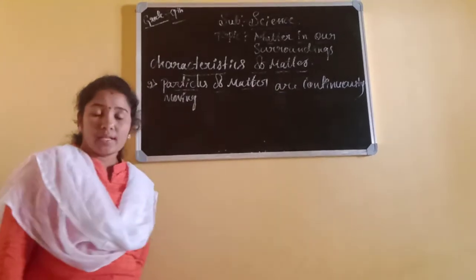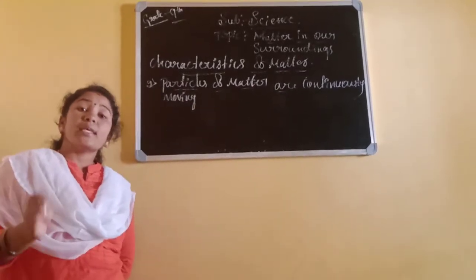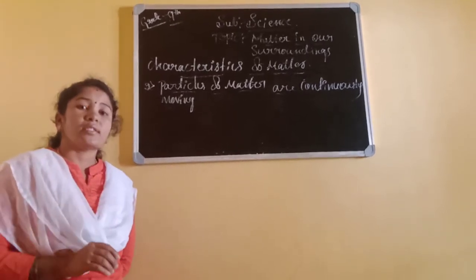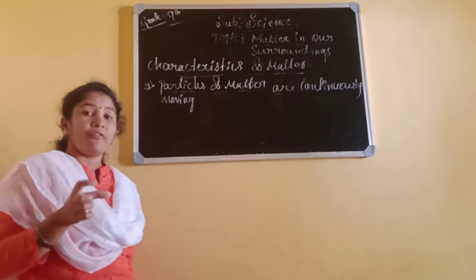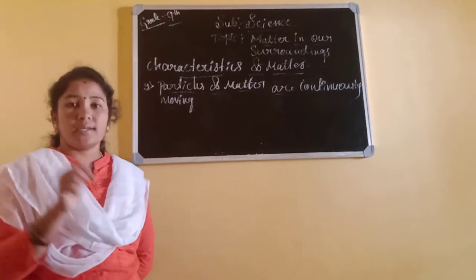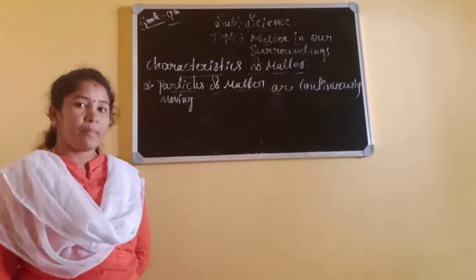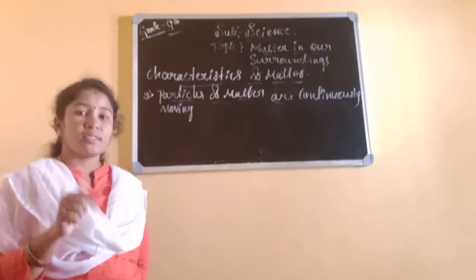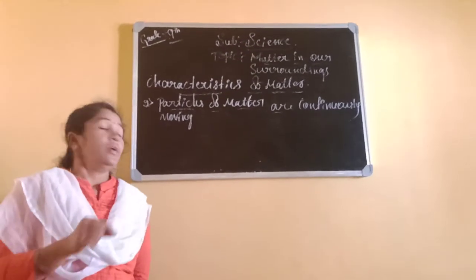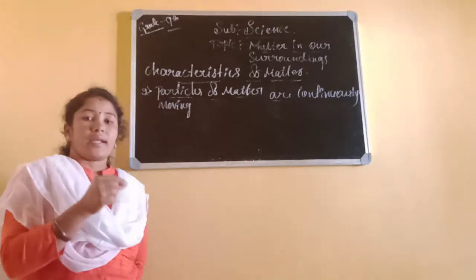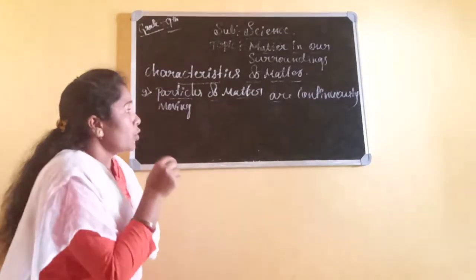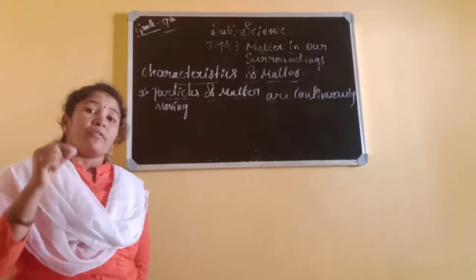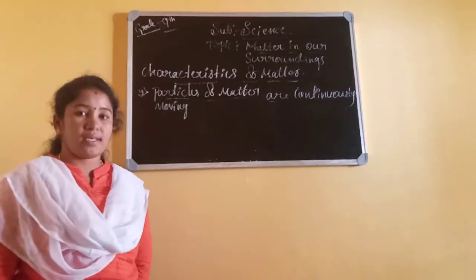Yes, the particles of matter are continuously moving in liquids and gaseous, but not in solids. Whenever we apply force, heat or pressure to solids, the particles start moving. There is less movement in solids, the particles move freely in liquids, and very freely in the gaseous state.